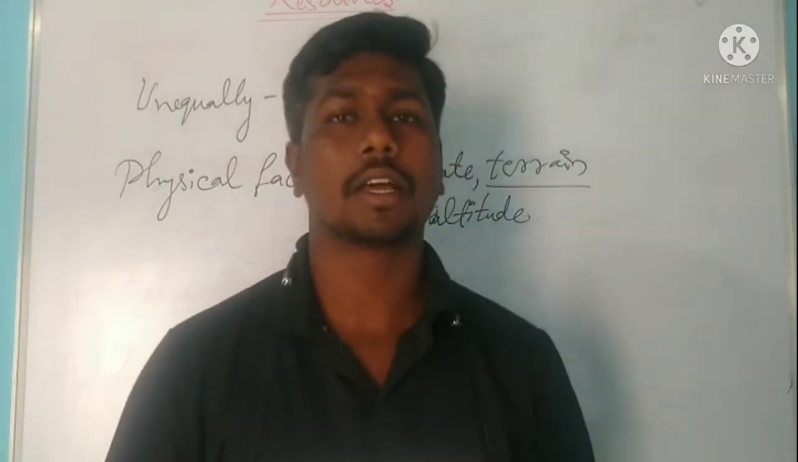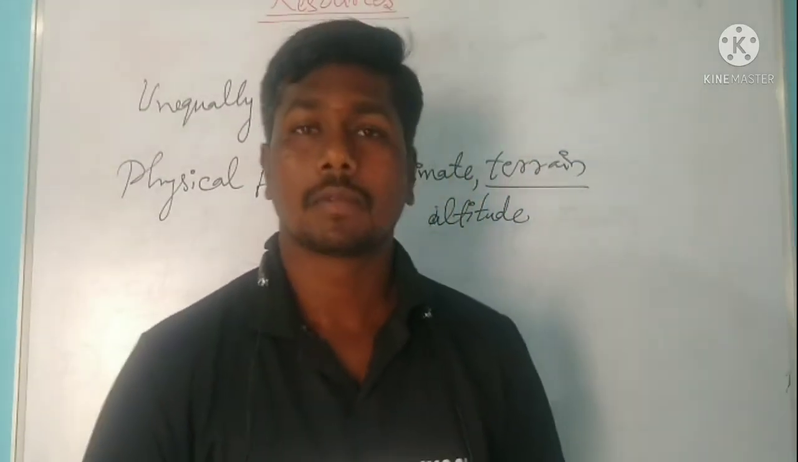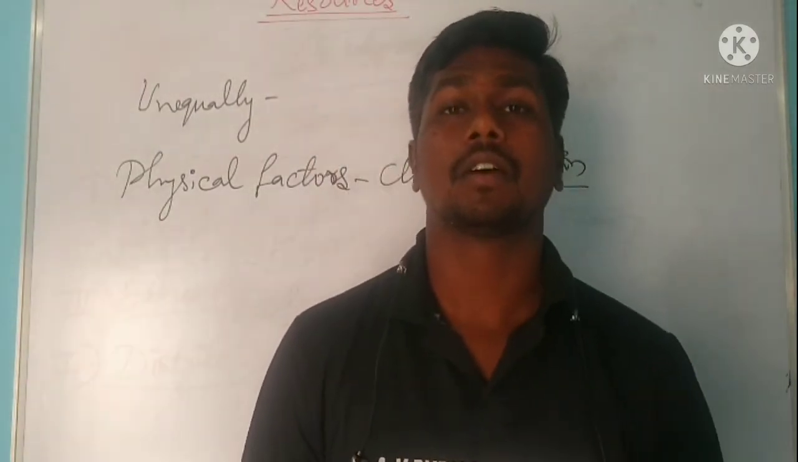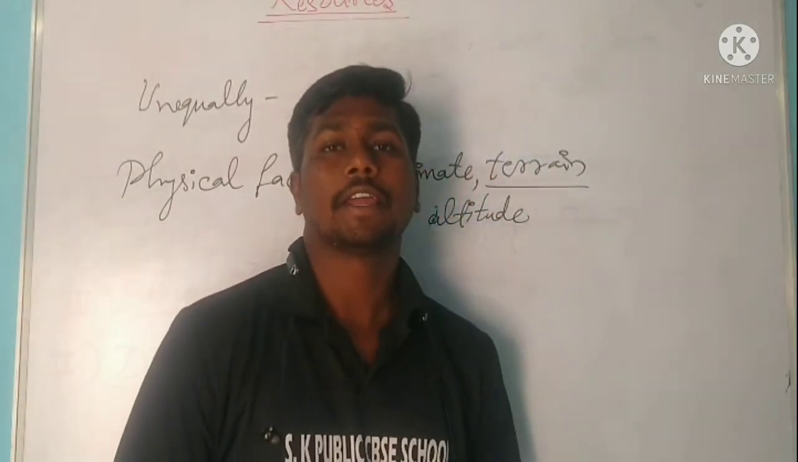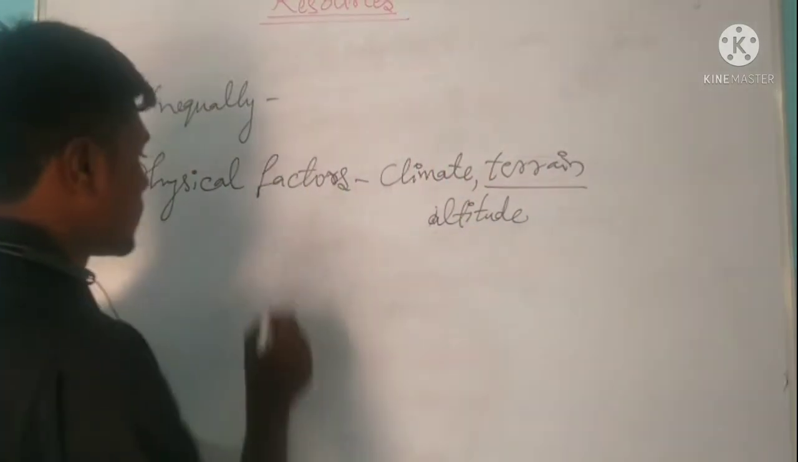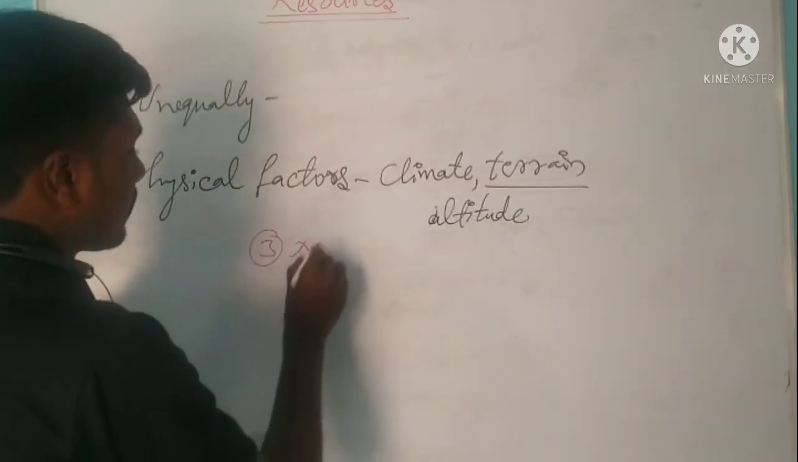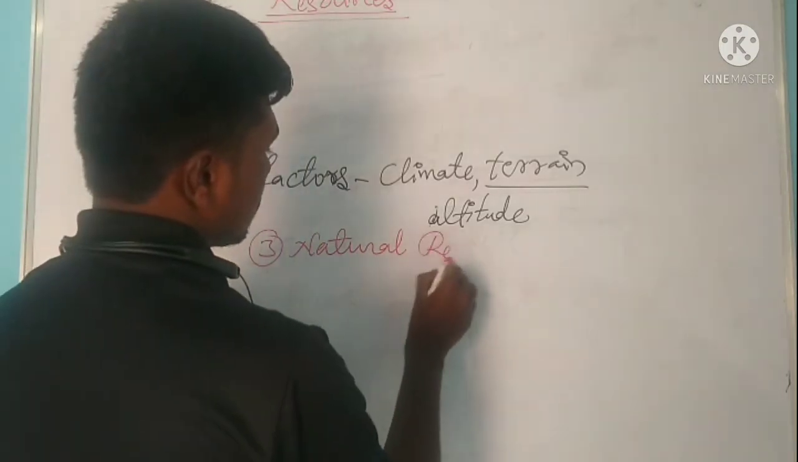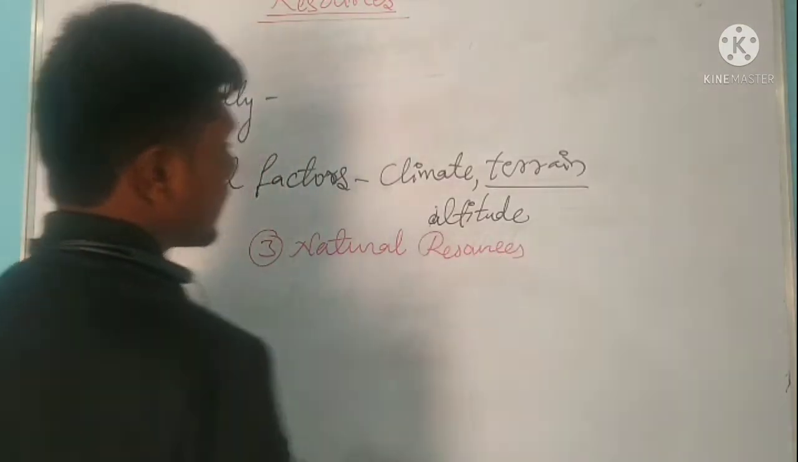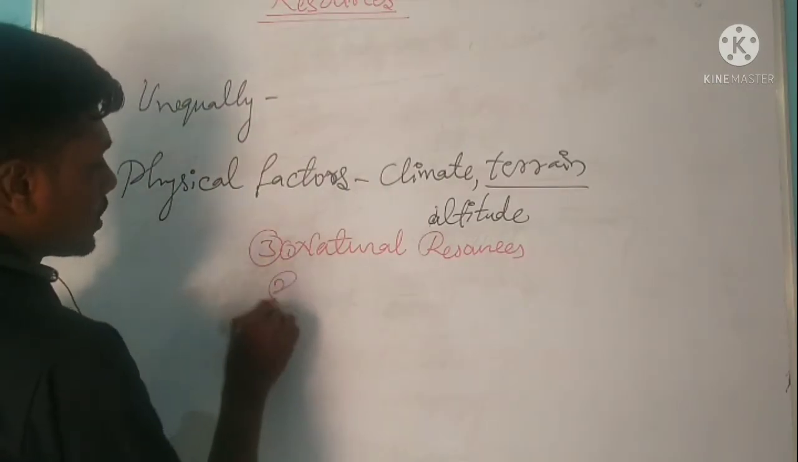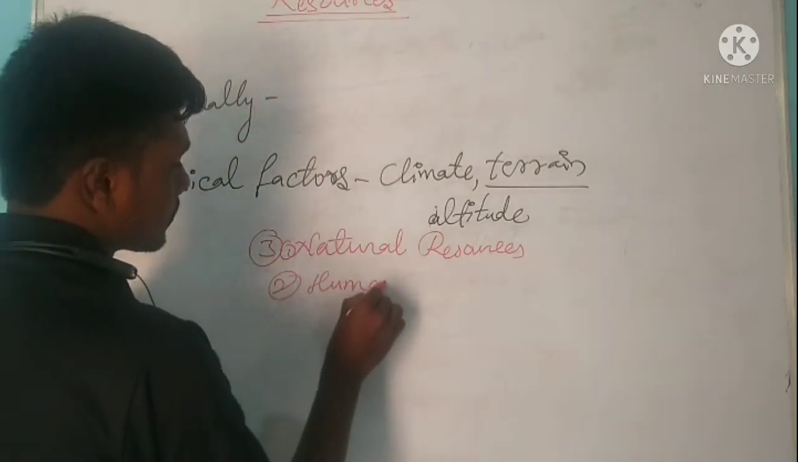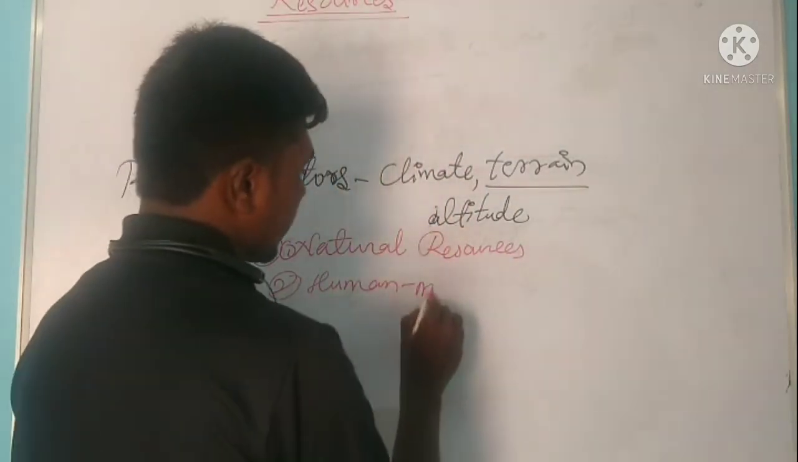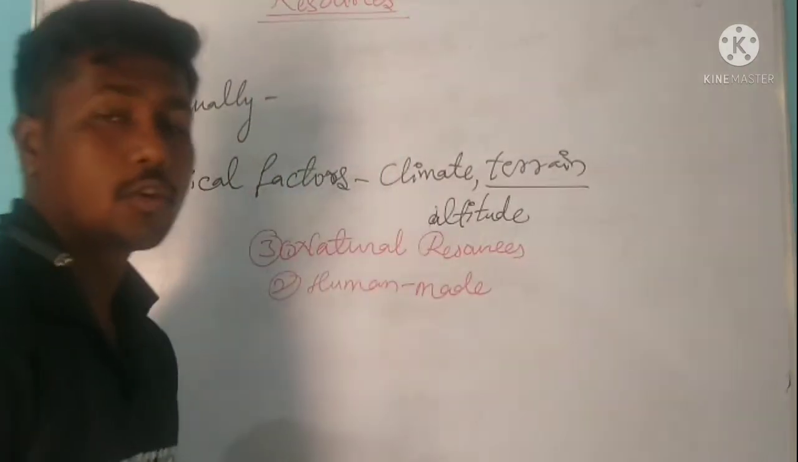Now let's come to another point. As I told you, natural resources are divided on 4 factors, but all the resources are divided into 3 types. The first one, natural resources, we have already completed. Today we are going to learn about human made resources.